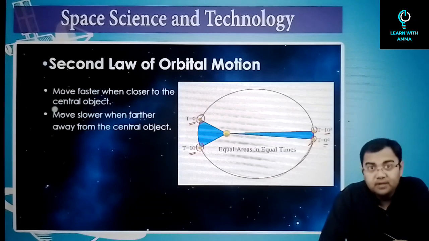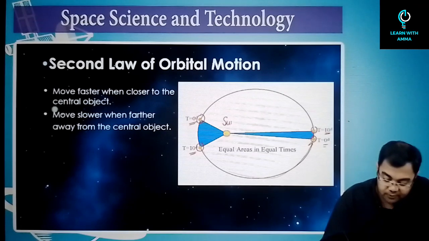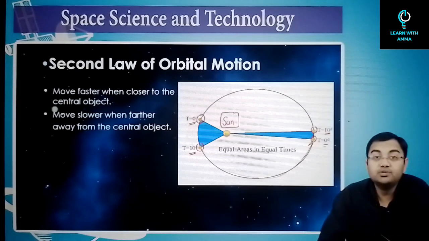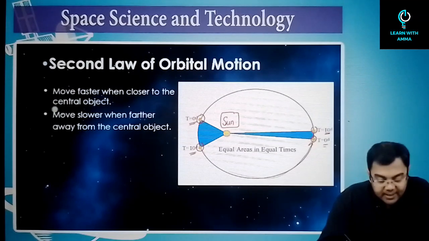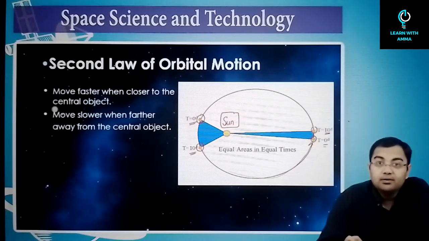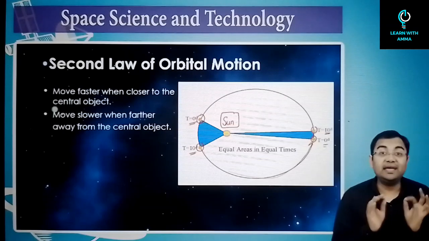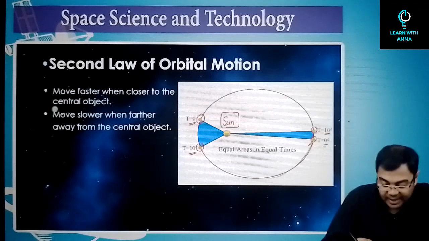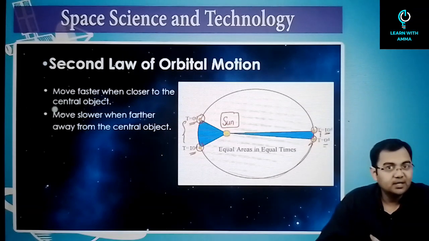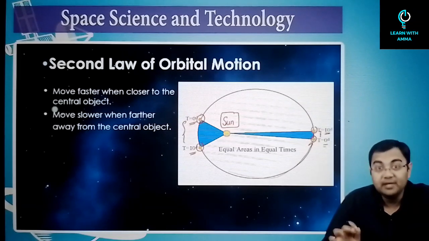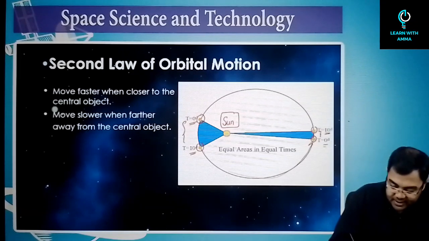So what we observe is, if you are observing it from the sun, while the planet is nearer to the sun, it appears to be moving faster, because of equal areas in equal intervals of time. The time interval here is 10 days and here also it is 10 days. So in equal intervals of time, equal areas. How do we get the areas? We get the area like this. We get the area like this.